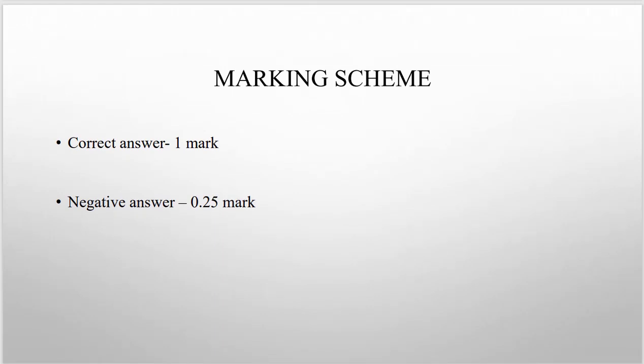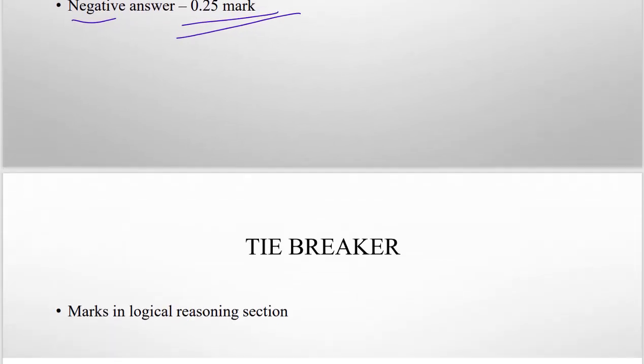Now the marking scheme remains the same. For every correct answer, you will be getting 1 mark. For every incorrect answer, you will be deducted 0.25 marks. So the marking scheme remains the same. Total 150 questions, and the paper would be of 150 marks.